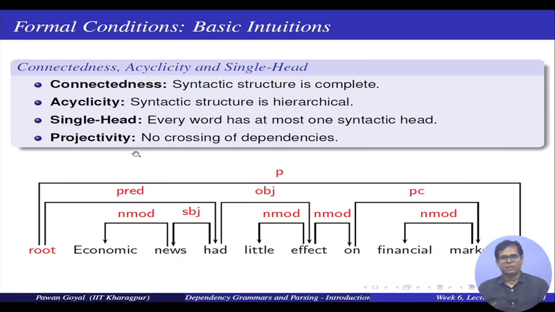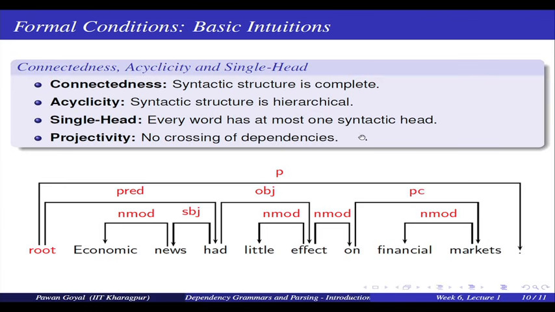So, in other words, you are saying that it is determined only by one word, not by multiple words, right. Remember, we were saying that the linear position of a dependent sometimes depends on the head. So, you do not want 2 different heads to decide the position of a single word, and then there might be conflicts. So, the same word has only one head that determines its syntactic category and other things. There is no crossing of dependencies, that is the last constraint of projectivity that we also saw.